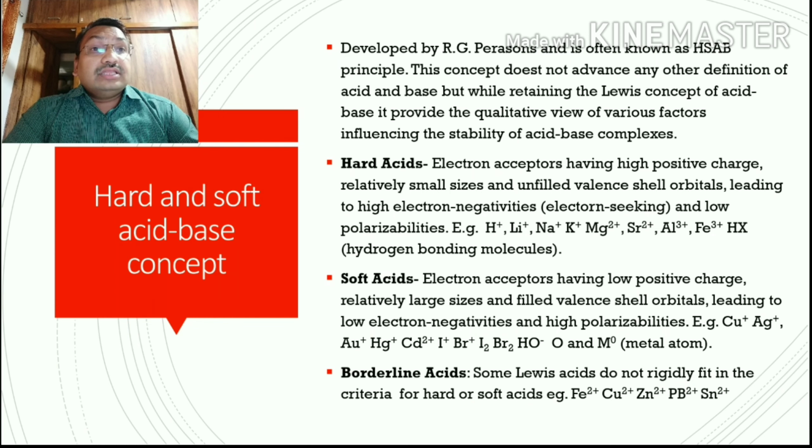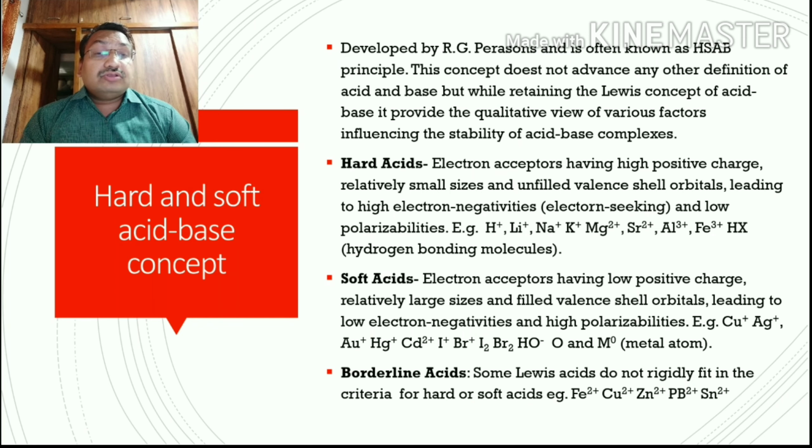In hard acid the valence shell is unfilled, here the valence shells are filled, leading to high electronegativity, electron seeking, in hard acids, and low electronegativity and high polarizability here. Examples are given, which you can see on the periodic table: H plus, lithium, sodium, potassium on one side, and copper, silver on the other side of the periodic table.